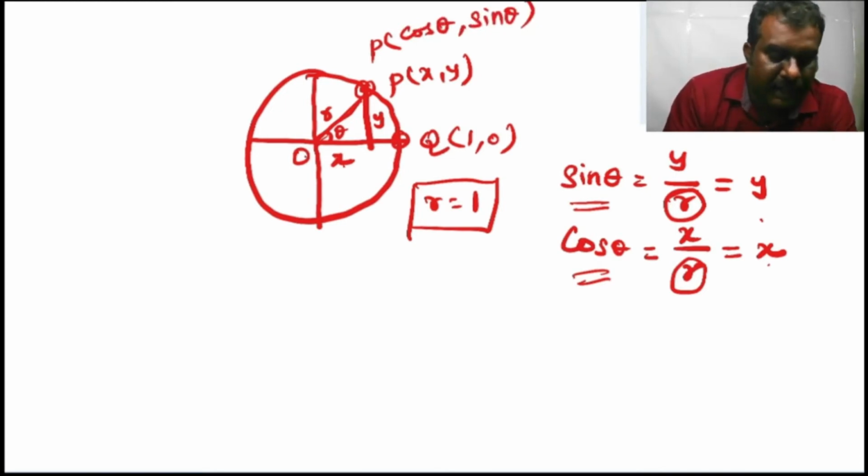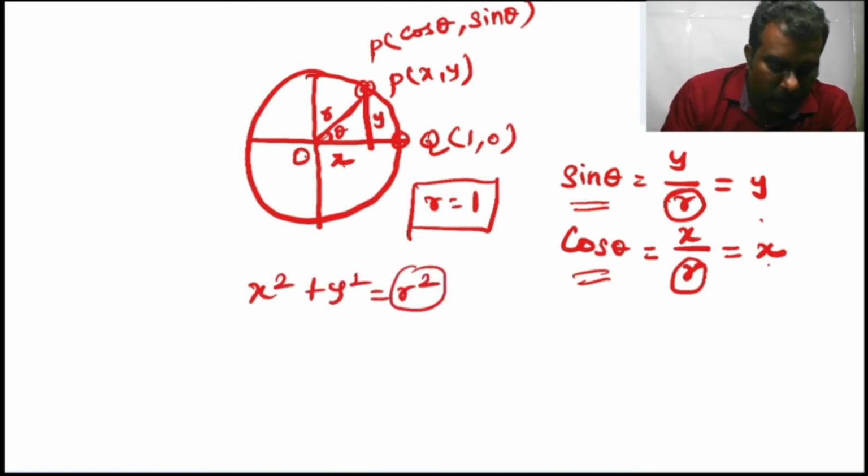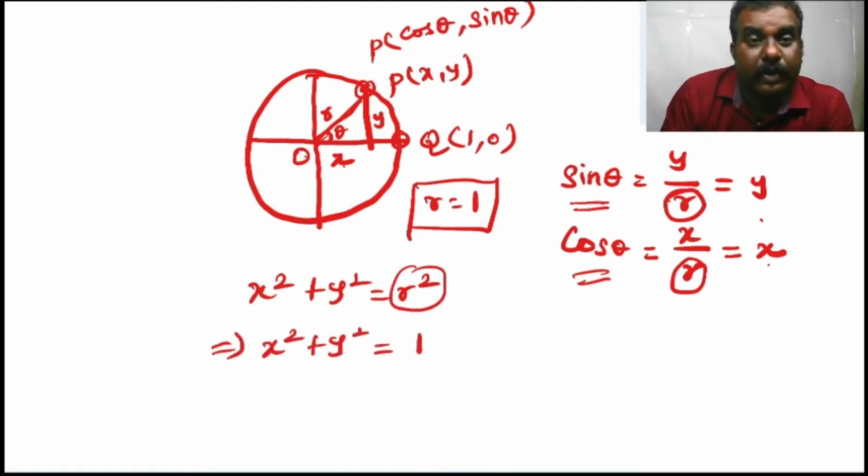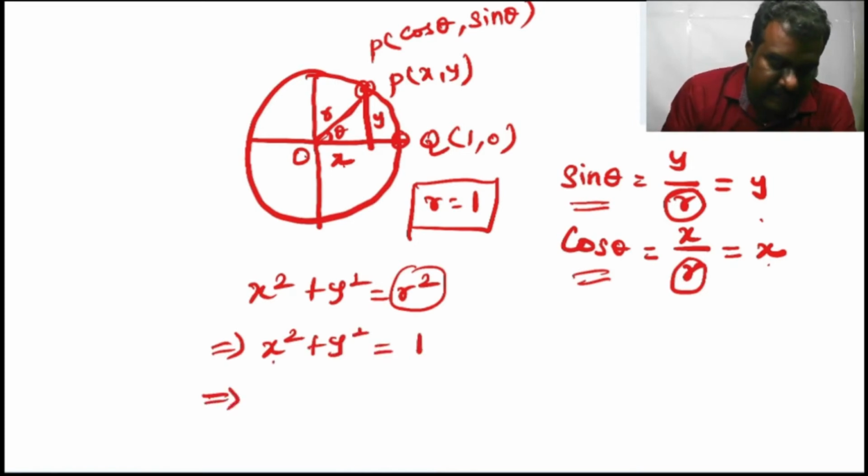Now you please see the right angle triangle. By using Pythagoras theorem, x square plus y square is equal to r square. Here the radius is 1, which implies x square plus y square is equal to 1. What is x? x is equal to cos theta and y is equal to sin theta.